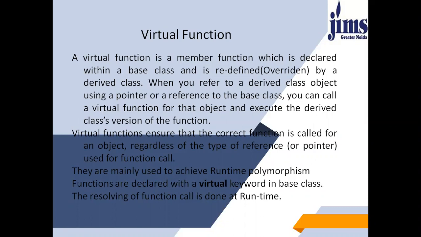Virtual functions ensure that the correct function is called for an object regardless of the type of reference used for function call. They are mainly used to achieve runtime polymorphism. Functions are declared with a virtual keyword in base class. The resolving of function call is done at runtime. So a virtual function is a member function in the base class that you expect to redefine in derived class.